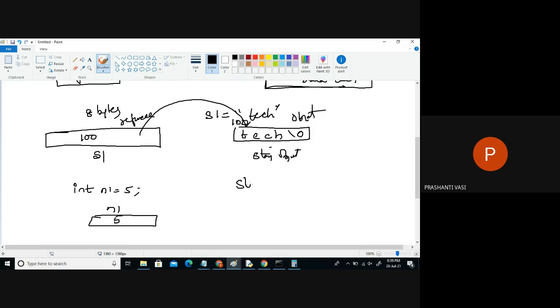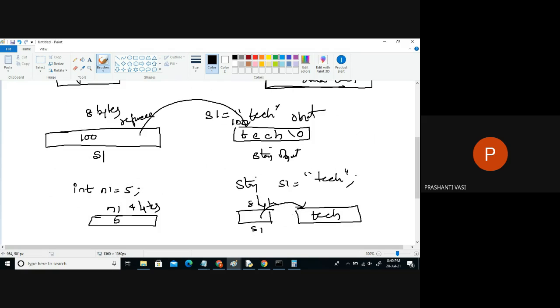But when I'm writing something like this, what happens in the background? There is one variable of 8 bytes. This is of how many bytes? 4 bytes. And now the information is somewhere else. The information will be stored somewhere. Only by reference, this variable will point to this information.